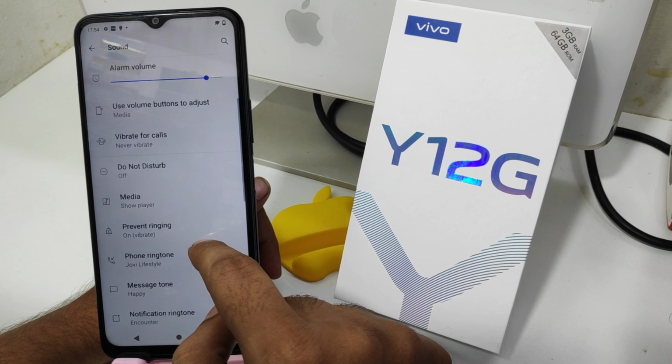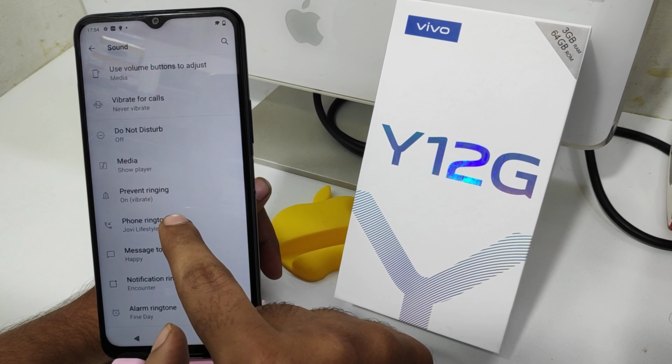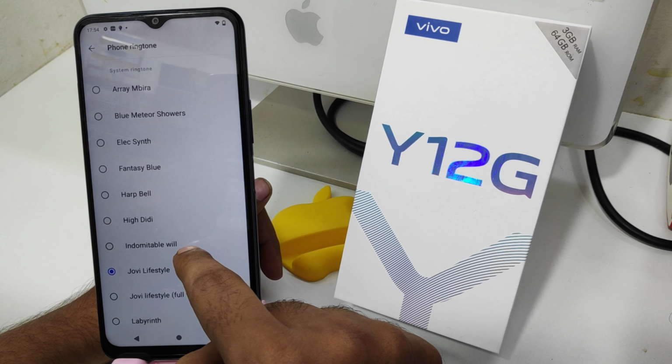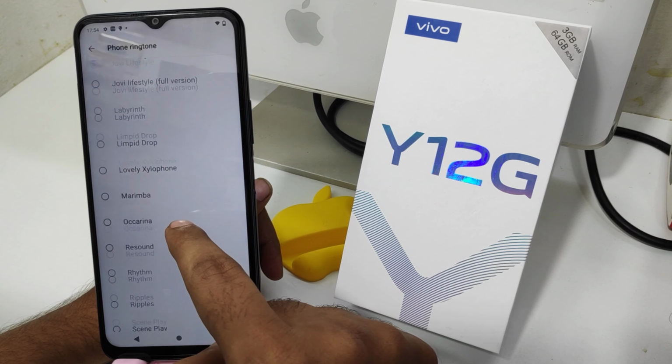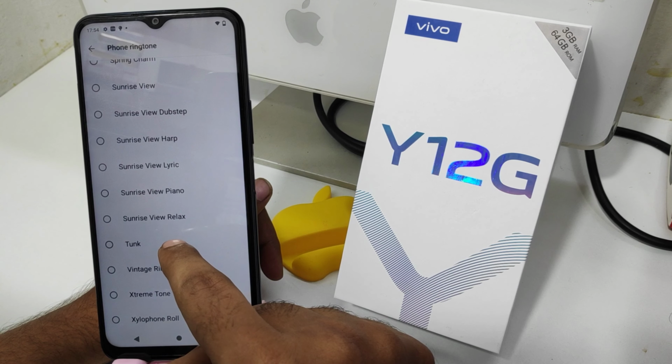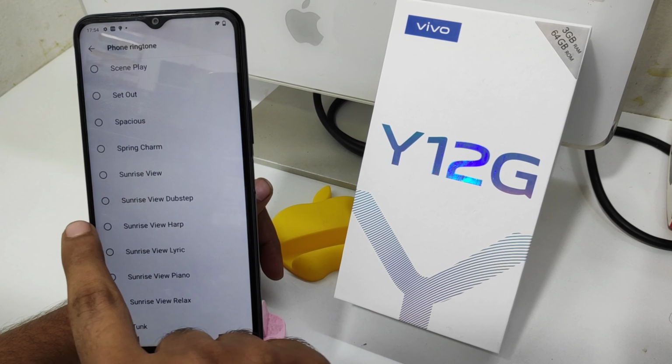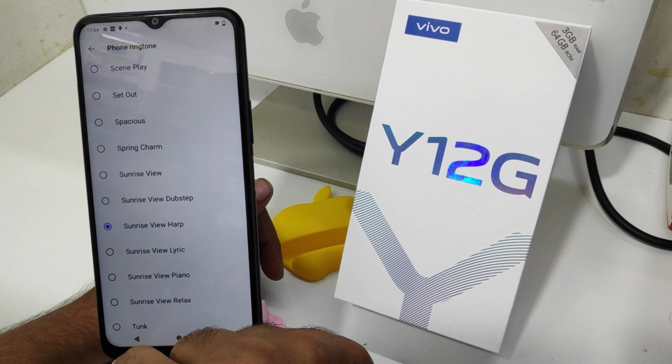After that, click the phone ringtone option. Then select any tone as you like for your phone. Here a lot of ringtones are available, whatever you want, just click on it like that and go back.